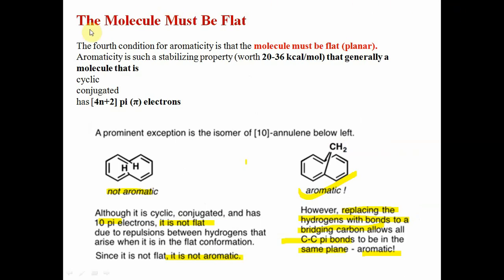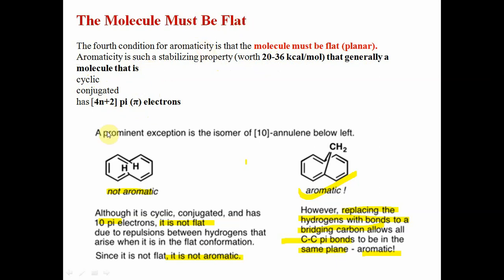Now the next condition: the molecule must be flat. It is another essential condition, the fourth condition of aromaticity. The molecule must be flat or planar. Aromaticity is such a property worth 20 to 36 kilocalorie per mole that makes the molecule stable. Generally, a molecule is aromatic if it is cyclic, conjugated, has 4n plus 2 pi electrons, and the molecule must be flat. These are the four conditions of aromaticity.